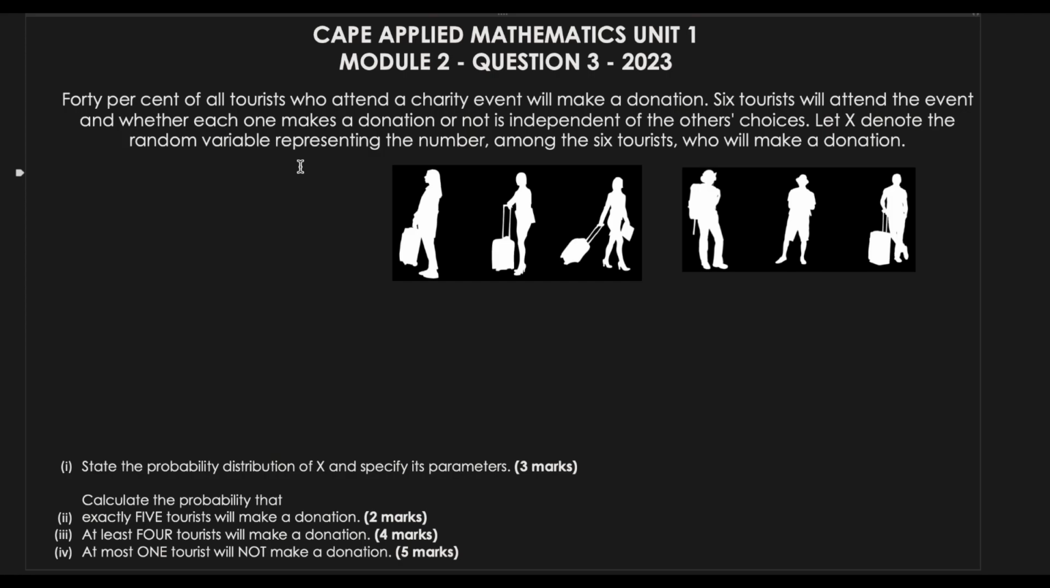And the next thing is, they said here that the 6 tourists will attend the event, and whether each one makes a donation or not. So this donation or not means that they have 2 options. They can either make a donation or not make a donation. That is another assumption of the binomial distribution when it comes to probability. And another key thing that is important for a binomial distribution is that the scenario needs to be independent. So whatever the outcome is going to be, it is independent of each other. One decision in this case of a tourist should not impact the decision of another tourist.